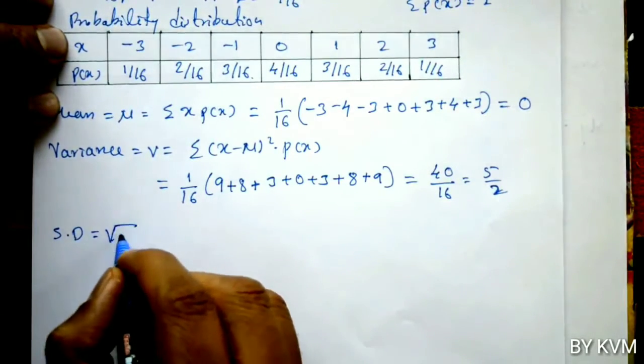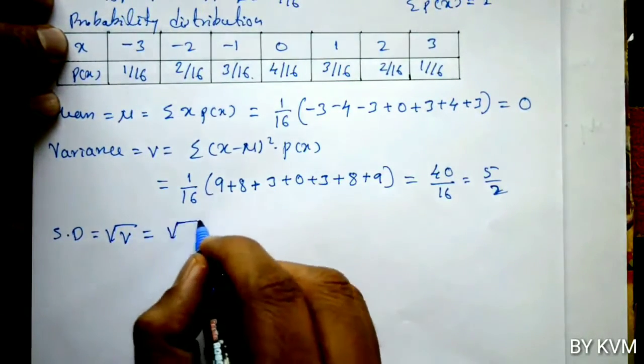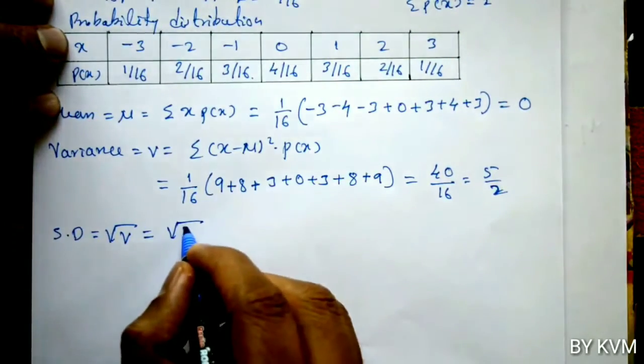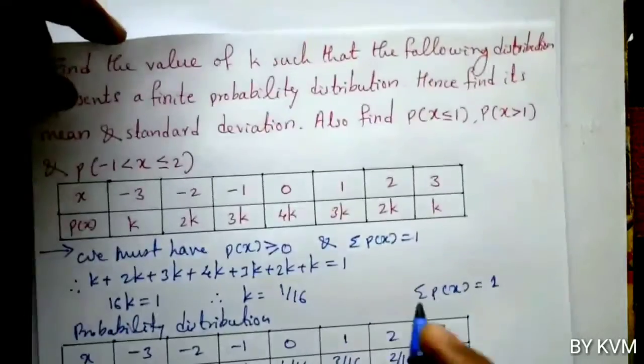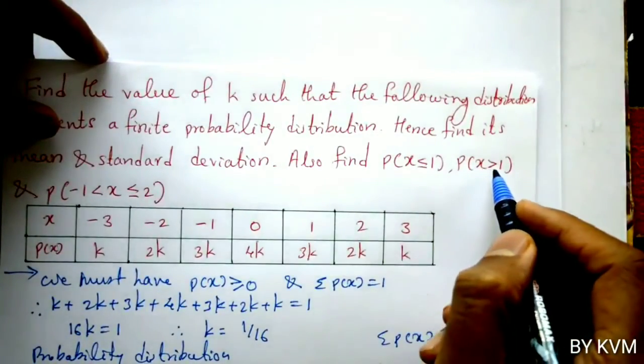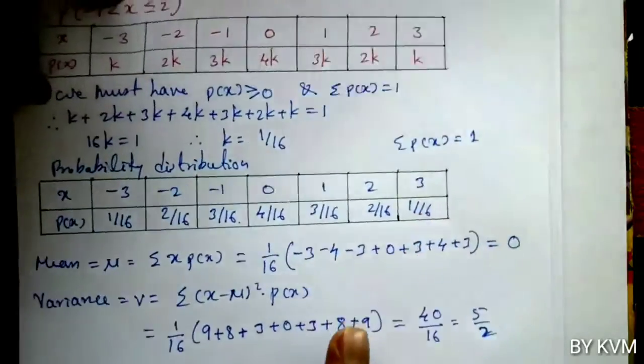Now, standard deviation is denoted by sigma, which is equal to square root of V. So, square root of V is 5 by 2. Now we have to find the value of probability of x less than or equal to 1.